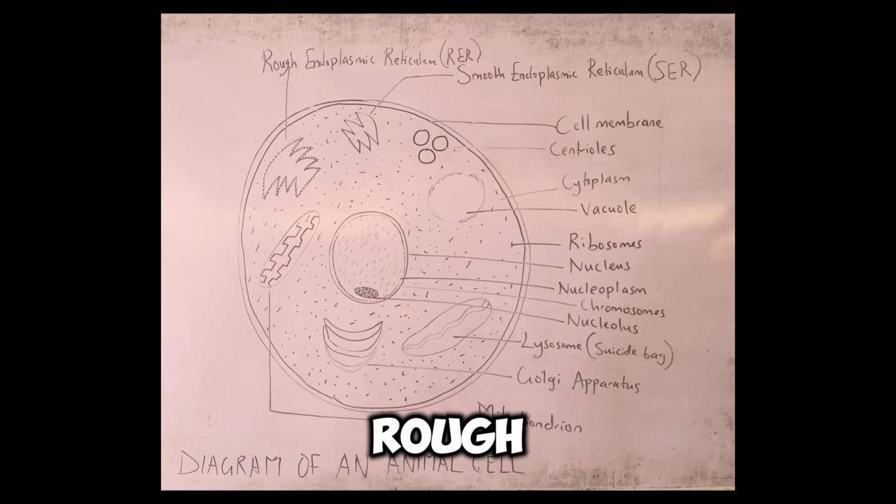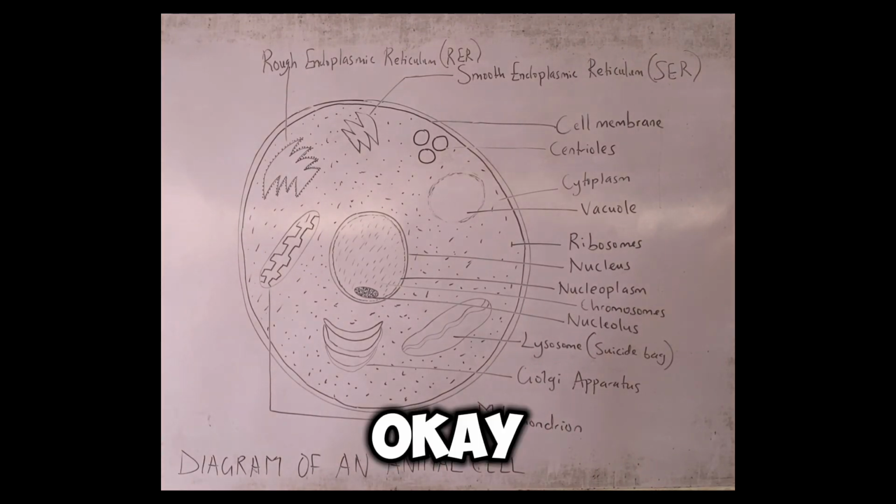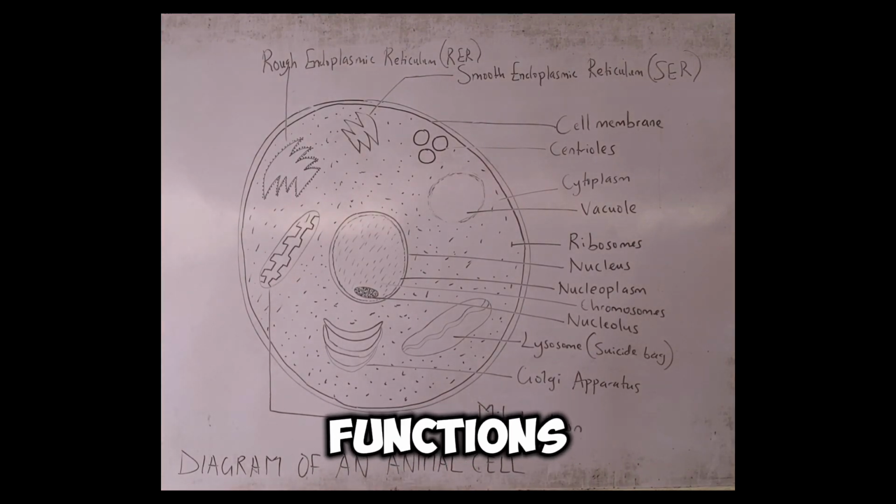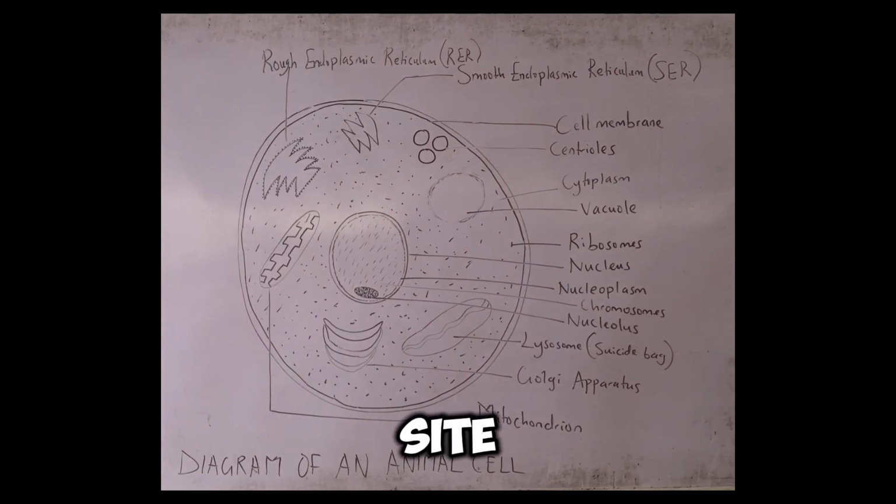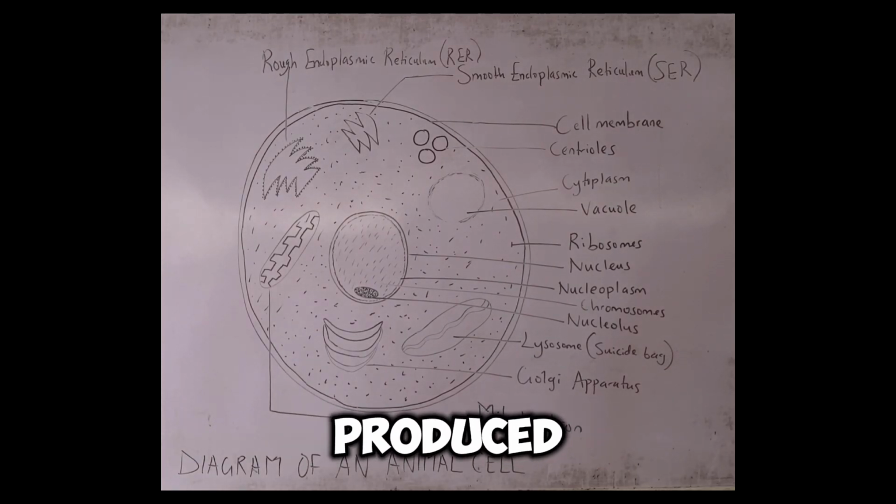Now, a counterpart known as the smooth endoplasmic reticulum equally exists. It is called smooth, and I know you can guess that it does not have ribosomes attached to its surface. That's correct. It performs the following functions. Number one, it is the site where lipids, what we know as fats, are produced.